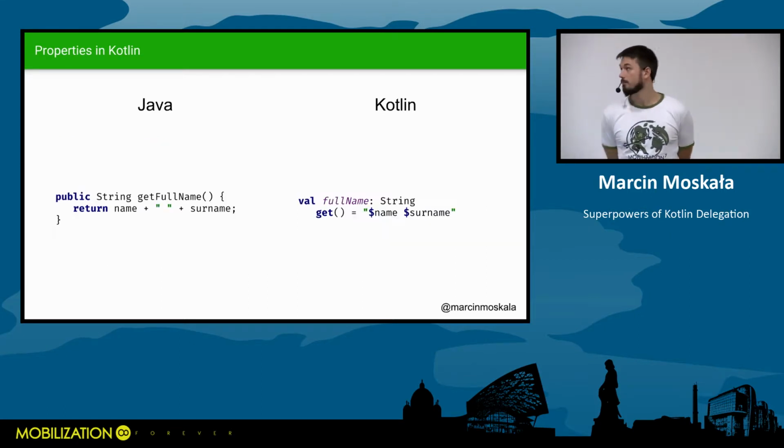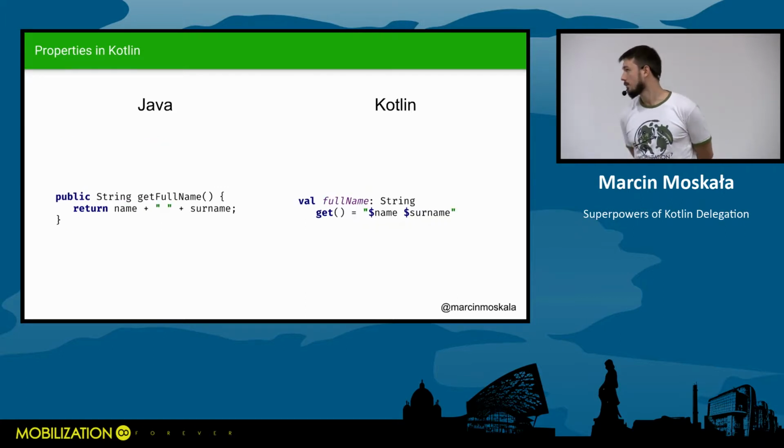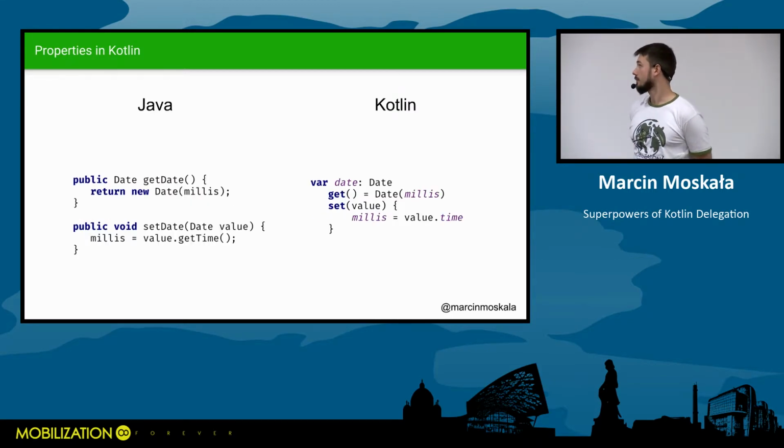So whenever you use a property in Kotlin, it's encapsulated by default, and you don't need to do anything. When you want to use this encapsulation, you just add custom getters or custom getters and setters. Actually, a property in Kotlin does not need any field at all. It can be composed only from a getter if it is val, or only from a getter and setter if it is var. So this is an equivalent of getter and setter in Java. In Kotlin, this is just a get function and set function.